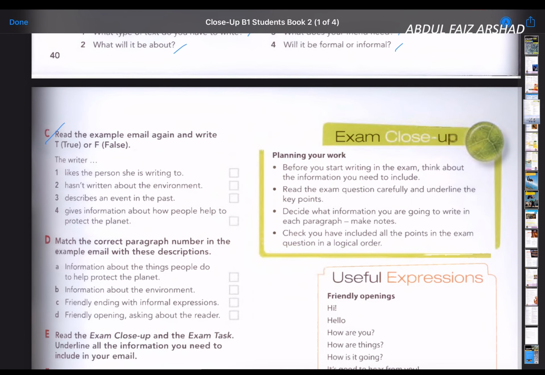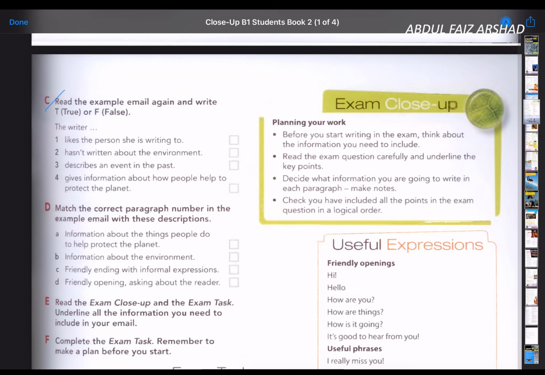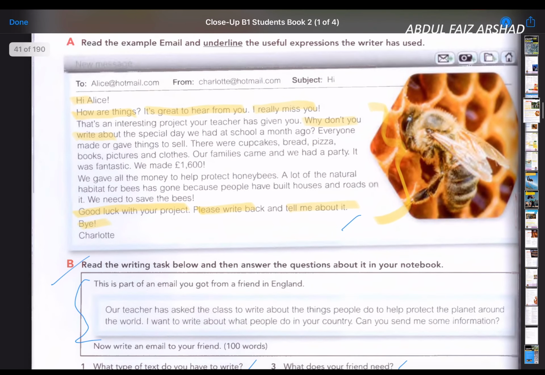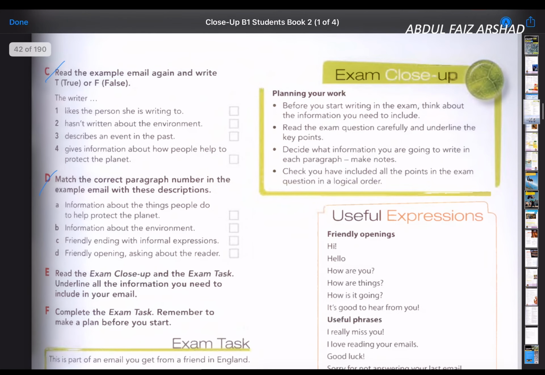And then match the paragraph with the correct number, the example of the email. For example, there are 4 paragraphs here. This is the first one. This is the second one. This one is the third one. This one is the fourth one. So there are 4 paragraphs there. So for example, the friendly opening asking about the reader. This one is the first paragraph.